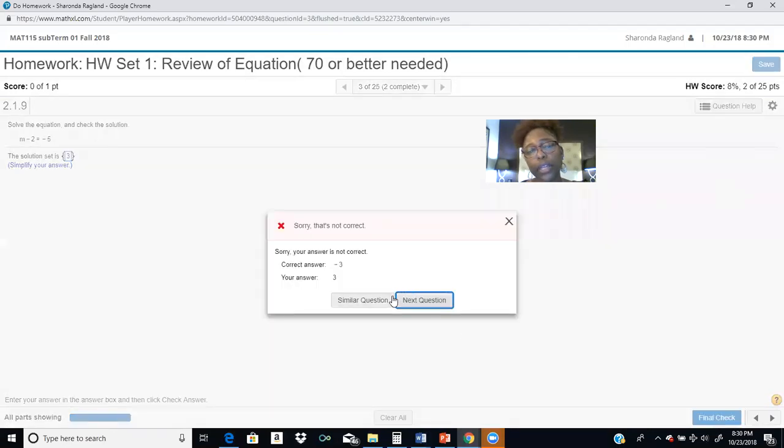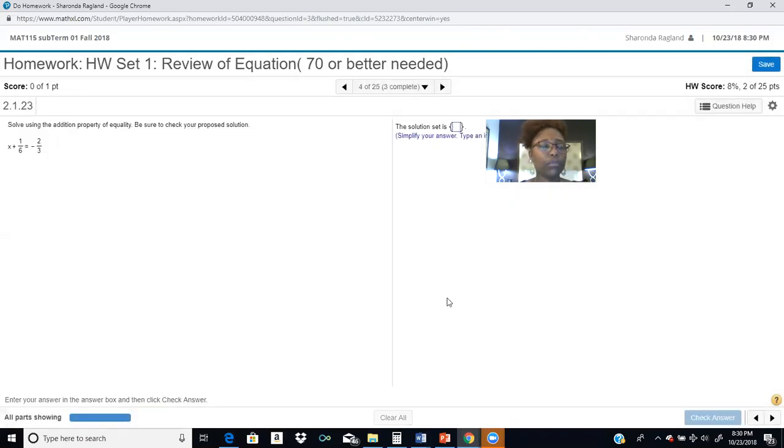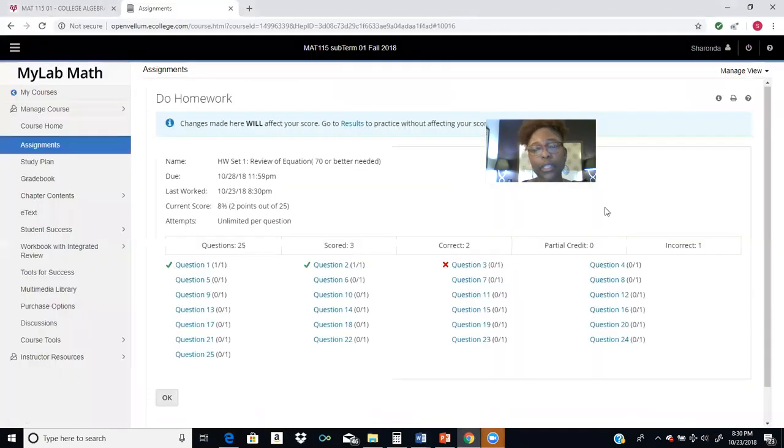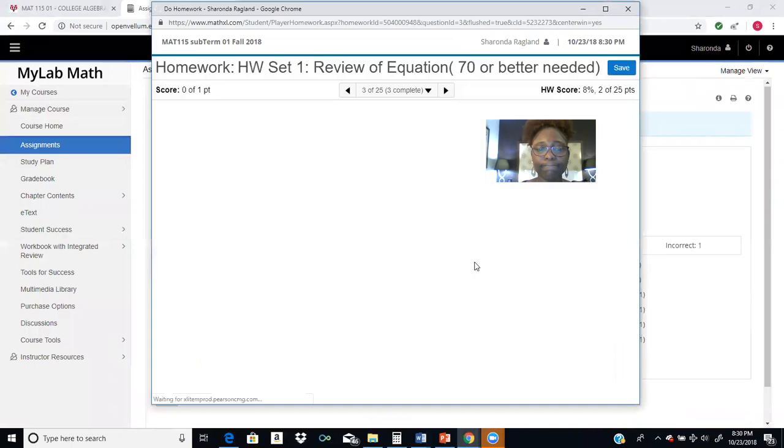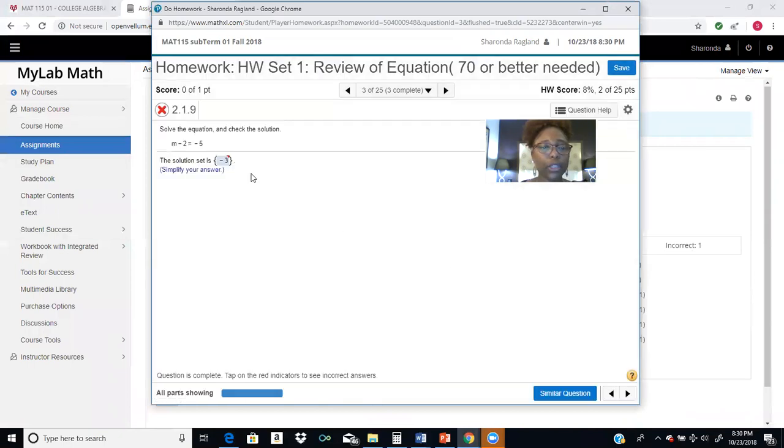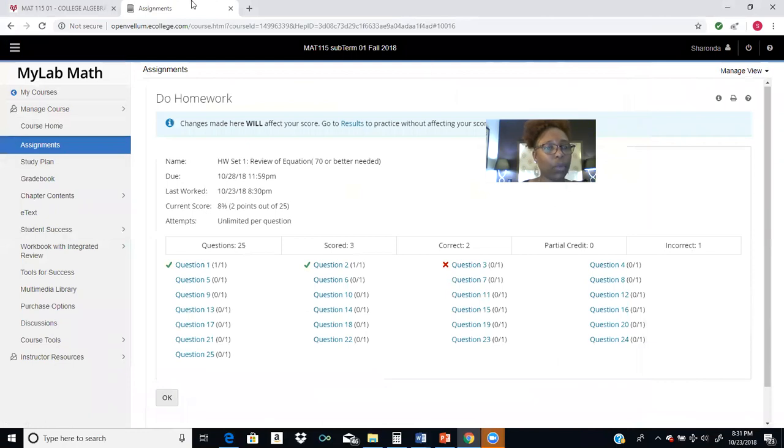So this one here, it counts it wrong, but it gives you an opportunity to do a similar question or move on to the next question. Let's suppose you don't want to address it right now. You just hit save. And what happens is this is marked wrong. However, when you come back to it, it tells you what the answer is. At the bottom, you can click on similar exercise, and it should give you another problem. And if you get that one right, it gives you credit for it. Okay. All right. So that's how that works.